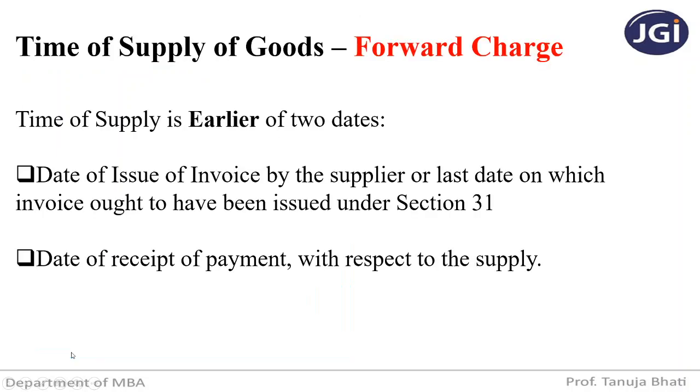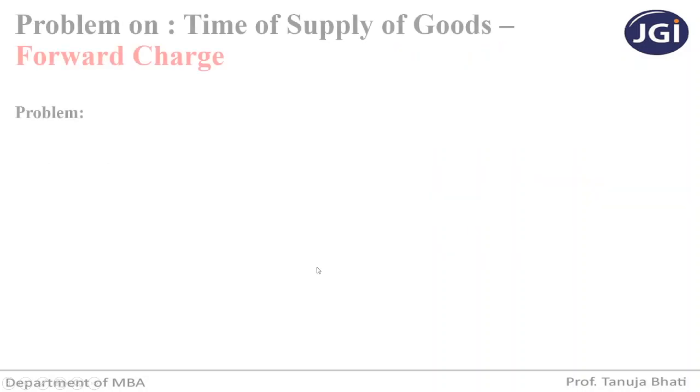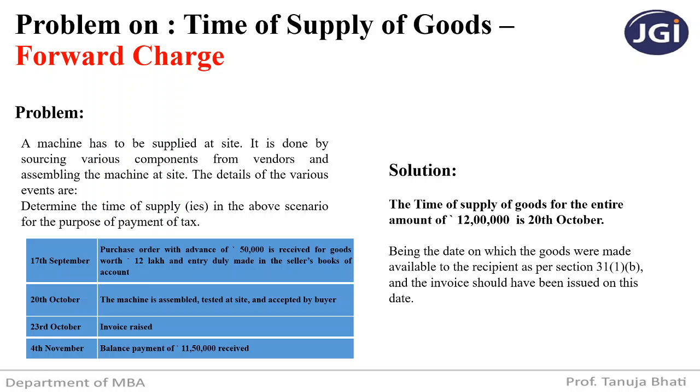Now if you go back, it is the date of issue of invoice by the supplier or the date on which the invoice ought to have been issued as per section 31, or the date of receipt of payment. Now among these dates, which is the earliest date? The earliest date is 20th October. That is the time of supply for goods for the entire amount of 12 lakhs.